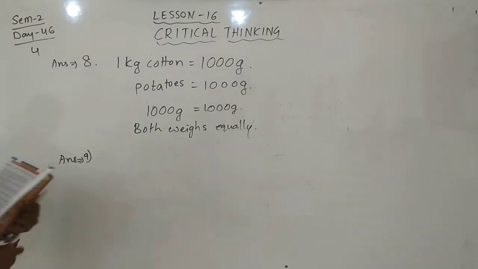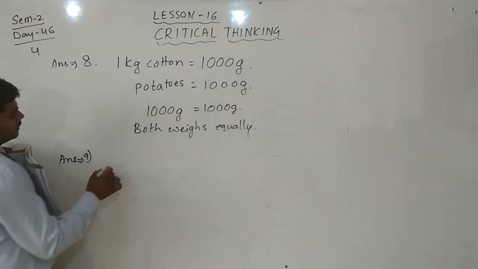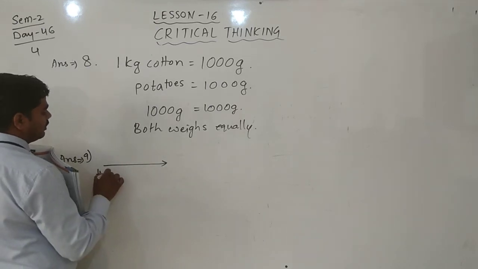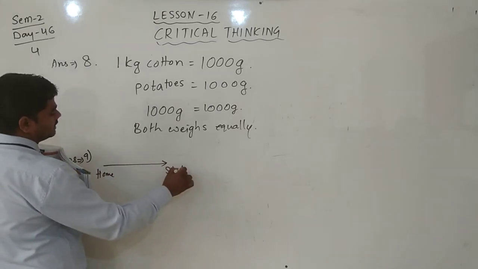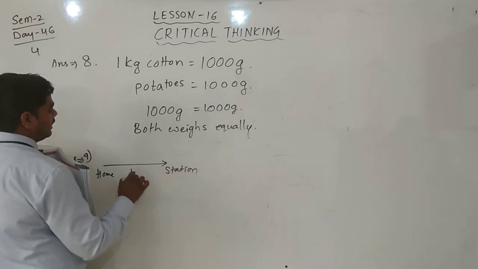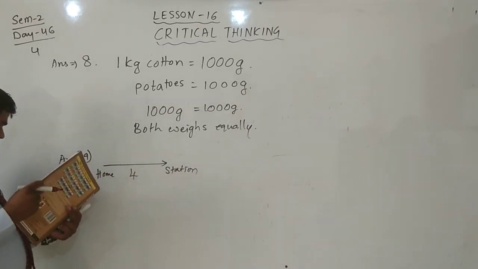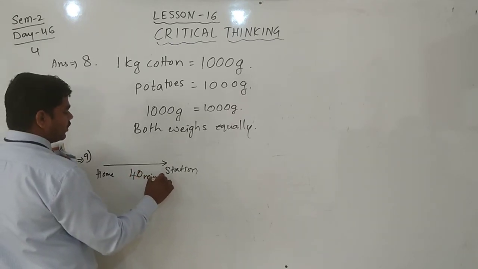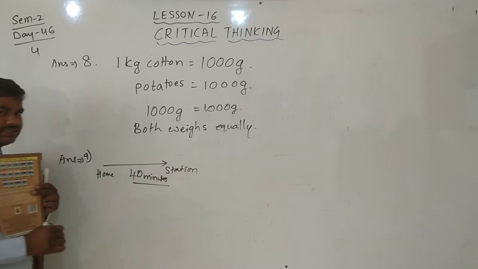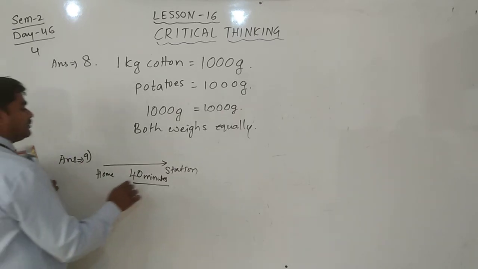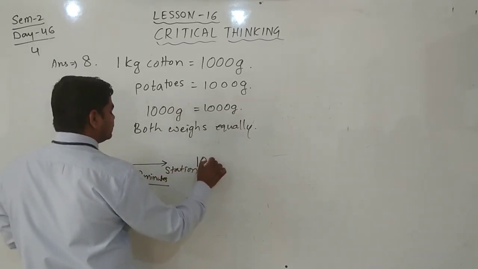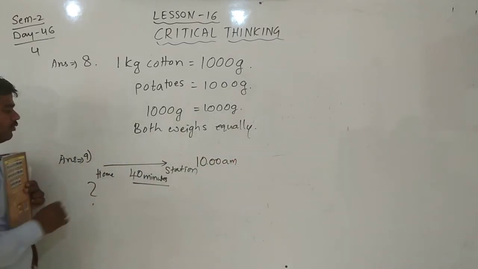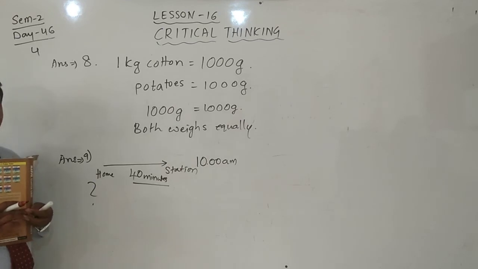Here, to travel from home to station, it takes how much time? 40 minutes. To cover this much distance, 40 minutes it takes. But Asma should catch the train at 10 a.m. Then what time should she leave her home?